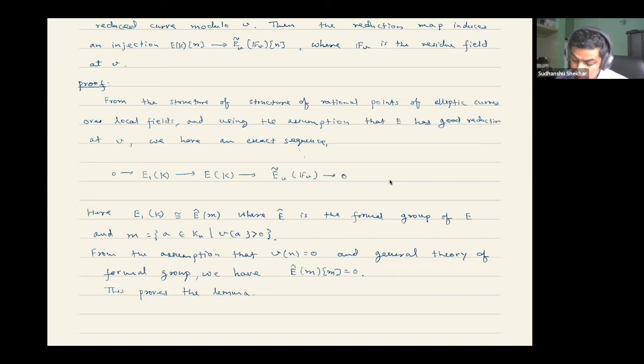Further, by the general theory of formal groups, this has no n-torsion point. There are two things you need to know for this: first, that V doesn't divide N, and second, for this exact sequence, that E has good reduction. Once we have that there is no n-torsion point here, the n-torsion points here must inject here. Therefore, this proves the lemma.